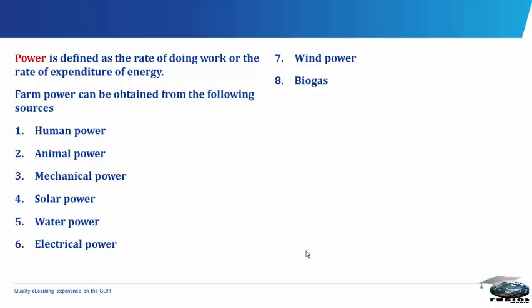Disadvantages of biogas is that it is not a common source of power. It is only limited to where animals are reared on commercial basis, where dung is easily available. It may be expensive to set up and maintain, and also it requires expertise which may not be easily available.